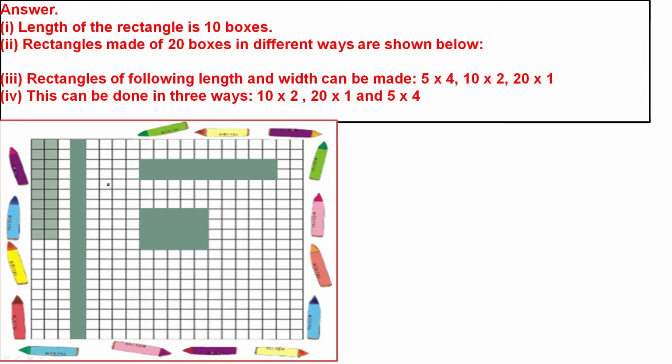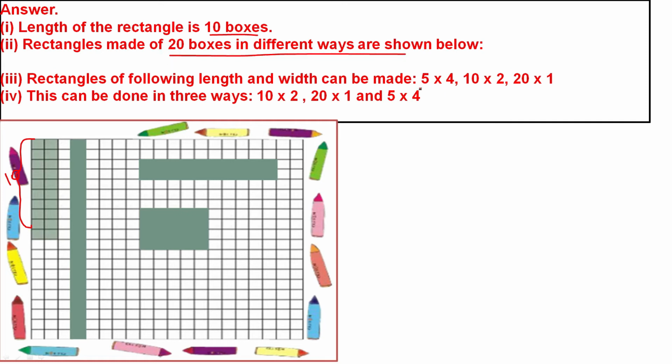Let us see the answer. Now you see, first rectangle, the length of the rectangle is 10. 10 boxes are there, so you can write that this is the length. So 10 boxes are there, that is the length of the rectangle. The rectangles made of 20 boxes in different ways are shown.